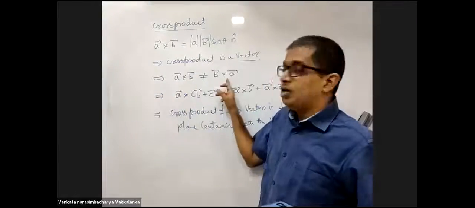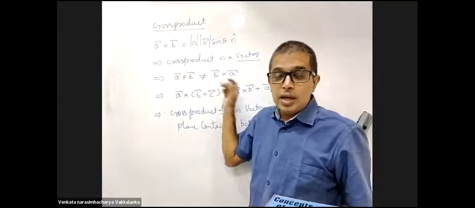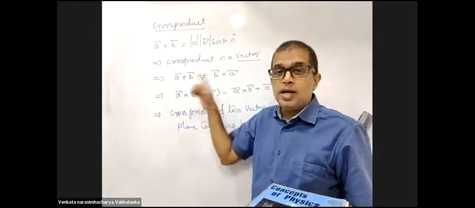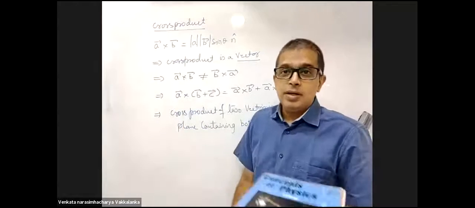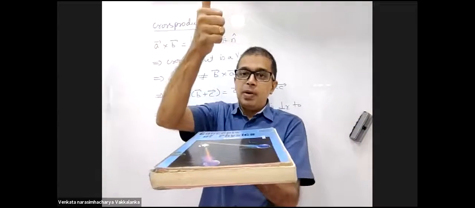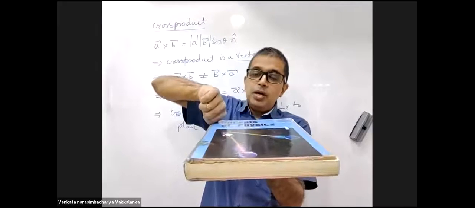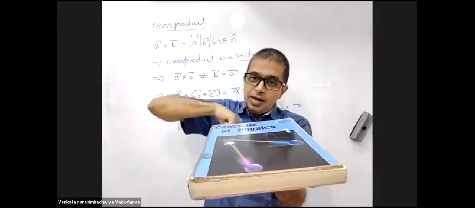Hence, A cross B is not equal to B cross A. Magnitude may be equal, but directions are opposite. A cross B will be perpendicularly upwards. B cross A will be perpendicularly downwards.